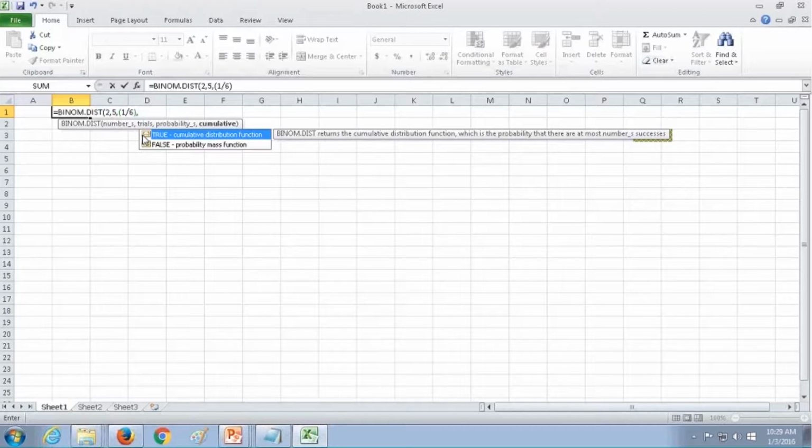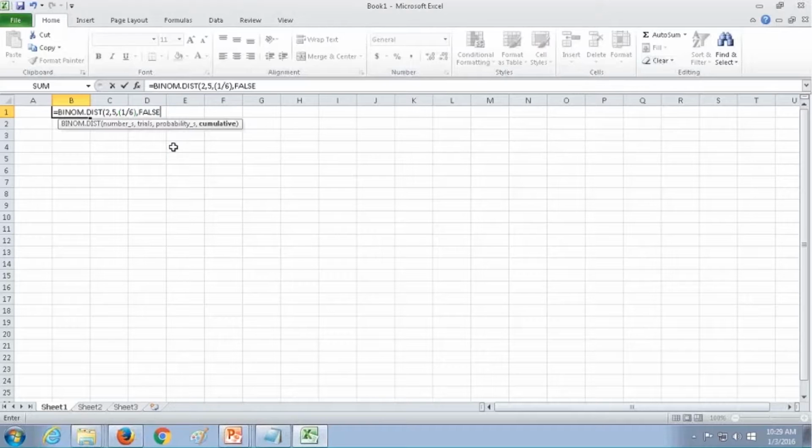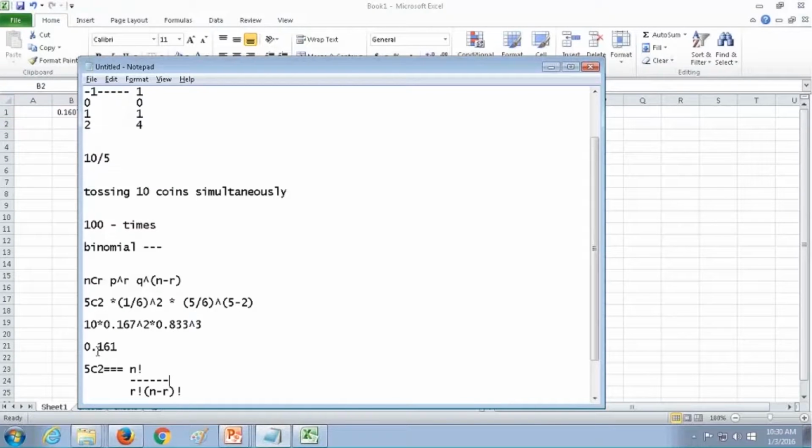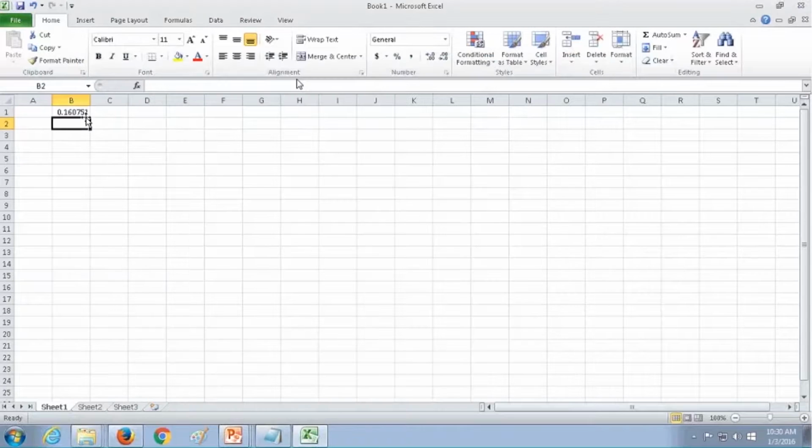And cumulative. Cumulative is something very important to understand. So now we are going to do a point probability. So in terms of point probability, you have to select false as your option. I'll tell you what is cumulative probability and what is point probability. So now we are able to see the result, right? Even when manually calculating 0.161, it is 0.16075. It can be accounted as 0.161. It is equal, right? It becomes very simple in terms of Excel.